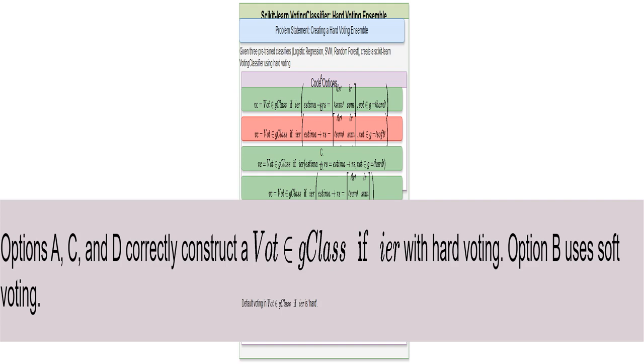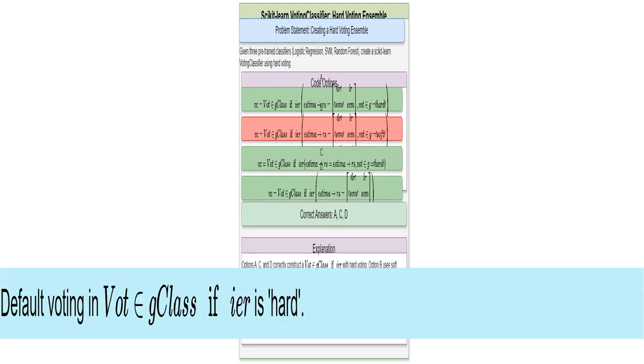This means you don't need to always explicitly state it. The VotingClassifier cleverly defaults to hard voting, which means you can make a hard voting classifier without explicitly setting the voting parameter. That's why option D works, even though voting equals hard isn't stated directly.